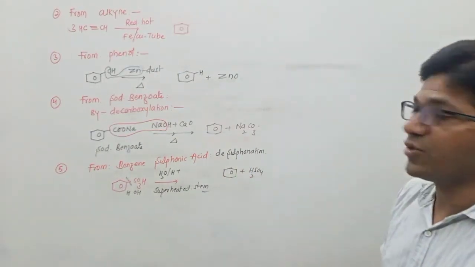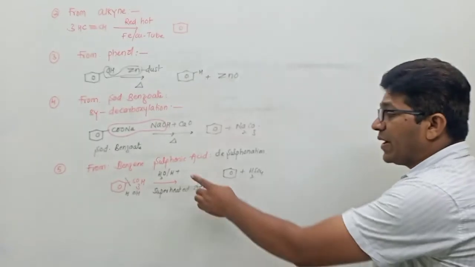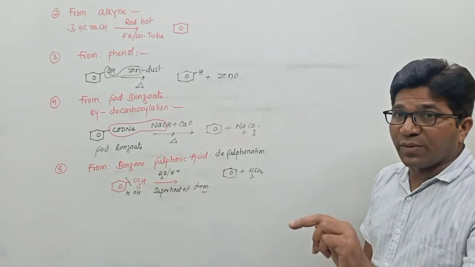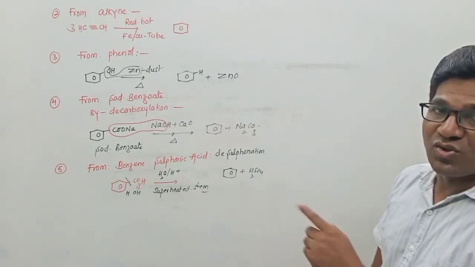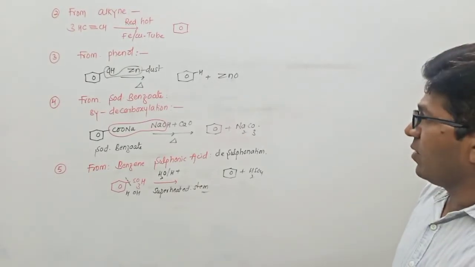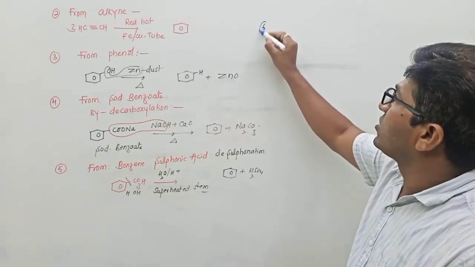Next, it is also known as desulfonation. Desulfonation means loss of H2SO4. In acidic medium it gives benzene. If you are using basic medium it gives phenol. So that we will discuss later. Next, the sixth method.